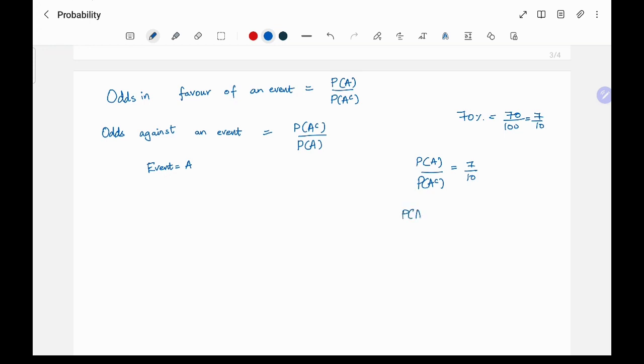You also know probability of A plus probability of A complement is nothing but 1, correct? So what will P of A alone be? It will be 7 by 17, and P of A complement is 10 by 17. So if they say 70%, it doesn't mean more than half, India has a chance of winning. It means out of every 17, India has a chance of winning 7. That is what it means.